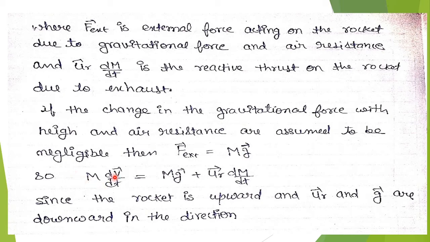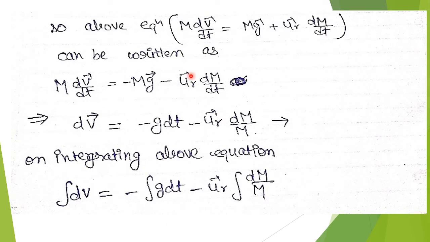So we can write m dv/dt equals mg plus ur dm/dt. Since the rocket moves upward and ur and g are directed downward, we can write the equation as m dv/dt equals minus mg minus ur dm/dt, because both these terms are downward, so we put minus g and minus ur.